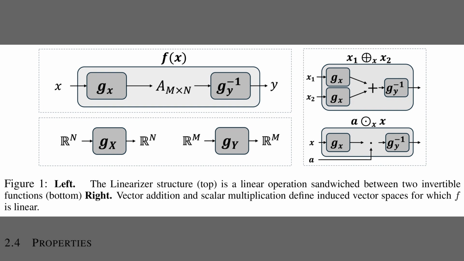Alright, the intro set up the big idea. Figure 1 shows the overall layout, with the model as a linear block wrapped by two invertible maps, which makes the mapping exactly linear in learned coordinates. The left panel depicts x flowing through gx, then a matrix A, then gy inverse to yield y. The right panel illustrates the induced vector space rules. Addition encodes both inputs, adds them in latent, then decodes, while scalar multiplication scales in latent before decoding.